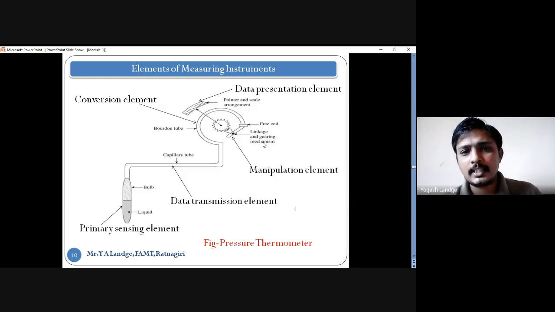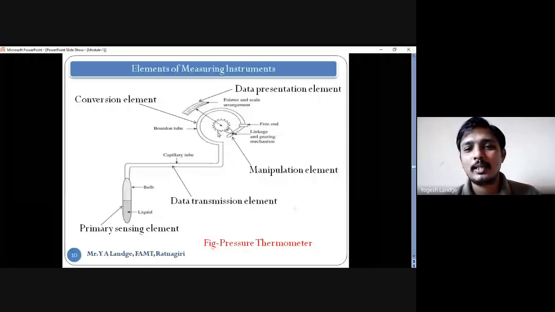Then the linkages and gearing system. As it is the free end, it is movable, and this movable part is attached to the gear system. There is a pointer and there is a pointer scale. So this we call the pointer and the scale. The calibrated scale is here. This we call the Bourdon tube. This is the linkages, the gear system. Okay, this is the capillary tube, and this is the bulb.